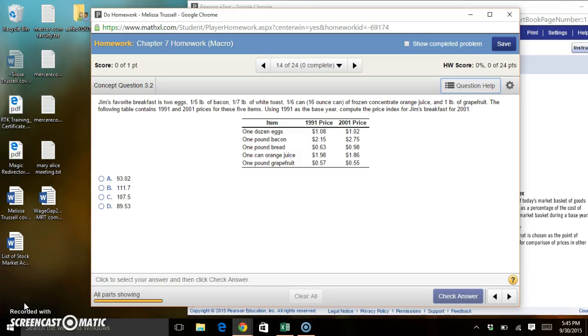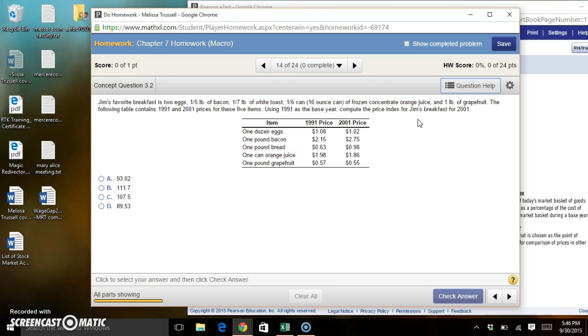This is concept question 3.2 from chapter 7. The question says, Jim's favorite breakfast is 2 eggs, 1/5 pound of bacon, 1/7 pound of white toast, 1/6 of a can of frozen concentrate orange juice, and 1 pound of grapefruit. The following table contains 1991 and 2001 prices for these 5 items. Using 91 as the base year, compute the price index for Jim's breakfast for 2001.